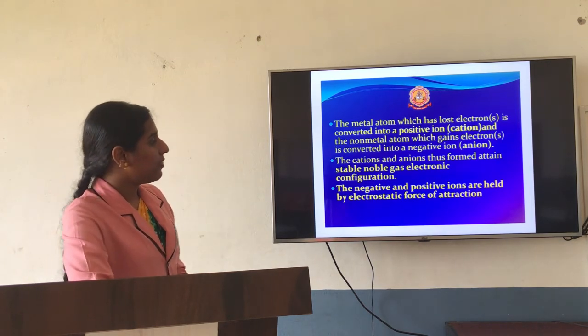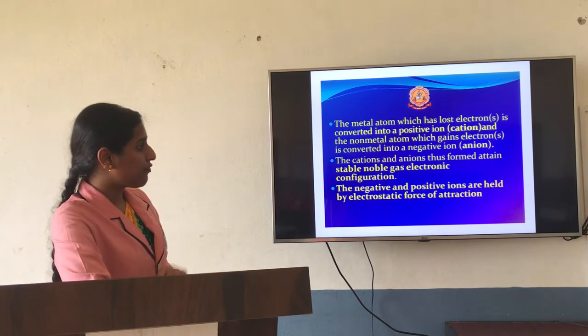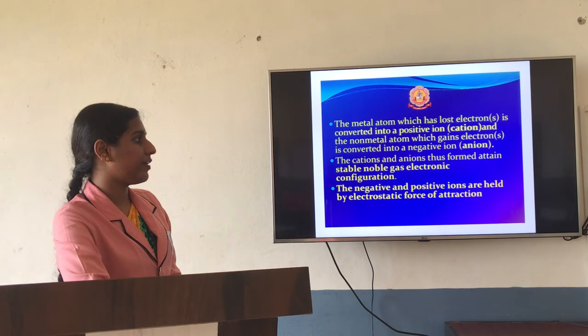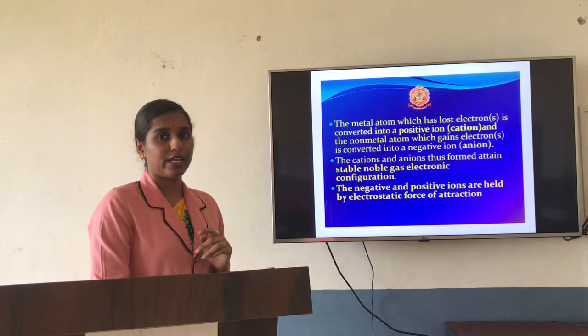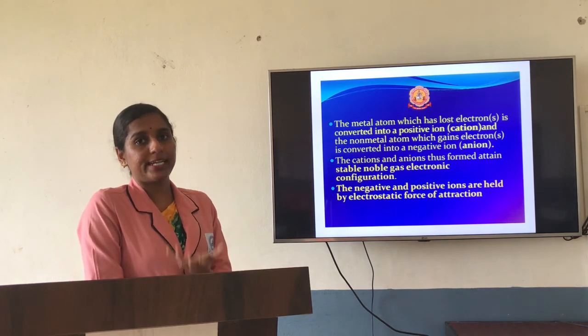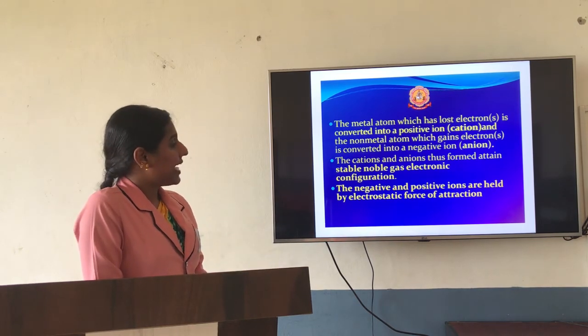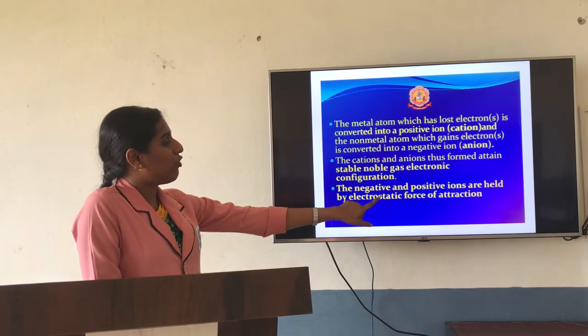And the next point, the cations and anions thus formed attain stable noble gas electronic configuration. Just to attain that noble gas configuration, just to get that octet structure, it will go for this ionic bond. So the negative and the positive ions are held by electrostatic force of attraction.